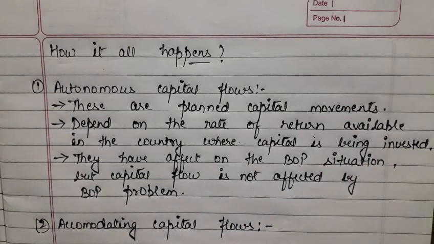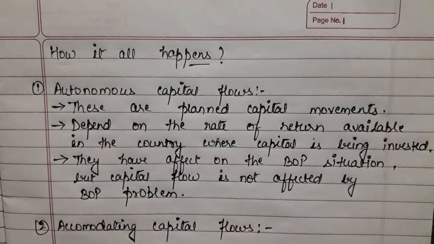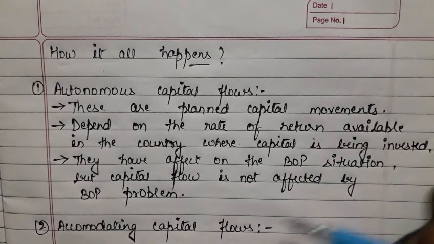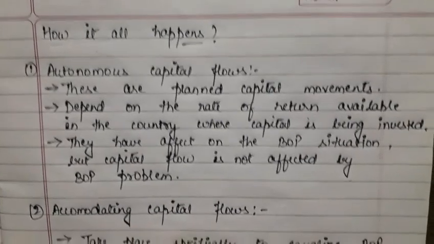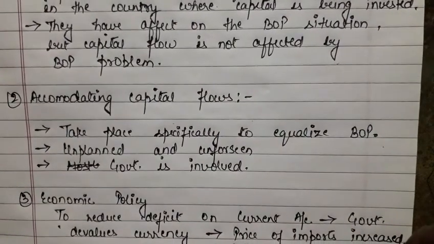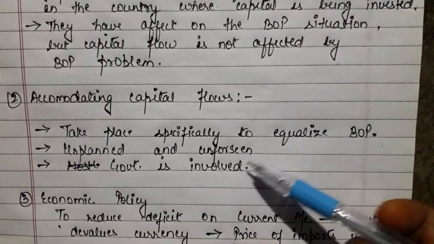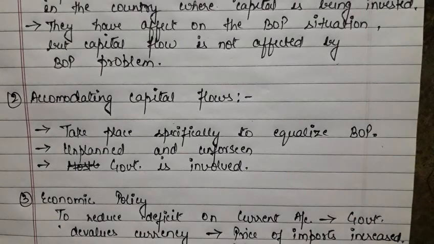Of course, when we take the investment, when we borrow from abroad, then that will have an effect on the BOP situation, but because the capital flow is planned, we are not affected by the BOP problem in that case. Because it's planned, the government already knows that we have to do it. Then the accommodating capital flows take place specifically to equalize BOP. This is done when we have to equalize the balance of payment, we have to do some adjustments there. Then only we do this capital flow, and this is unplanned and unforeseen because it is done at the time when there is a difference in the BOP, and for making the adjustment we have to do it.